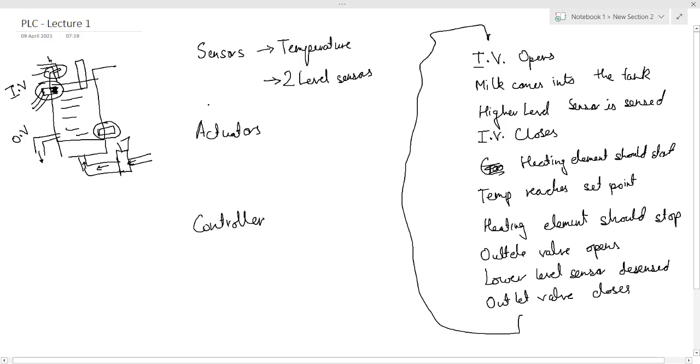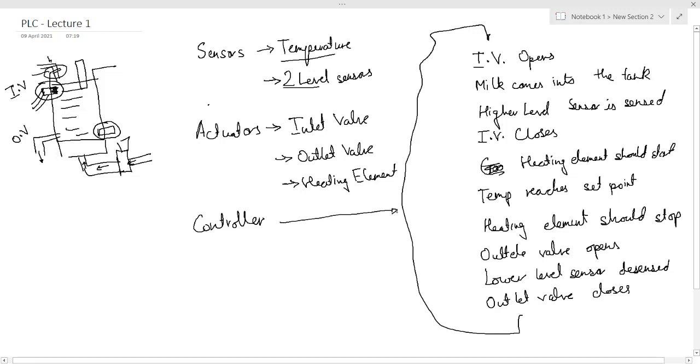So what were the sensors that are being used? There is a temperature sensor and two level sensors. What are the actuators that are being used? There are three actuators. First is the inlet valve, which allows the milk to come into the tank. There is an outlet valve, which allows the milk to go out of the tank, and there is a heating element. Then what is the function of the controller? The controller is controlling this entire process. It is taking inputs from the sensors and controlling the actuators. So we have to program this controller.